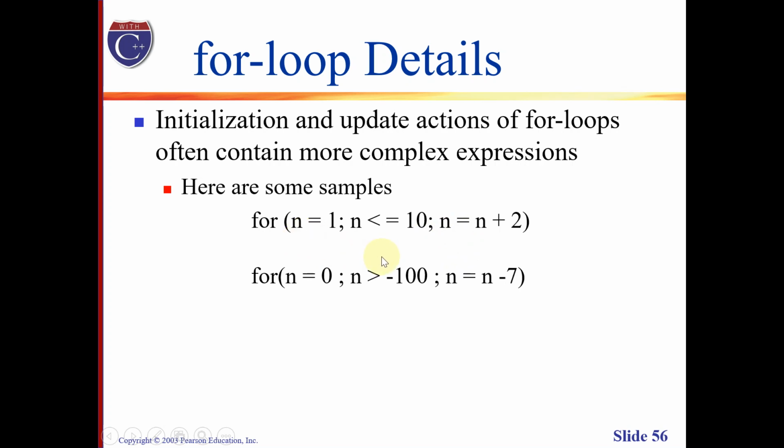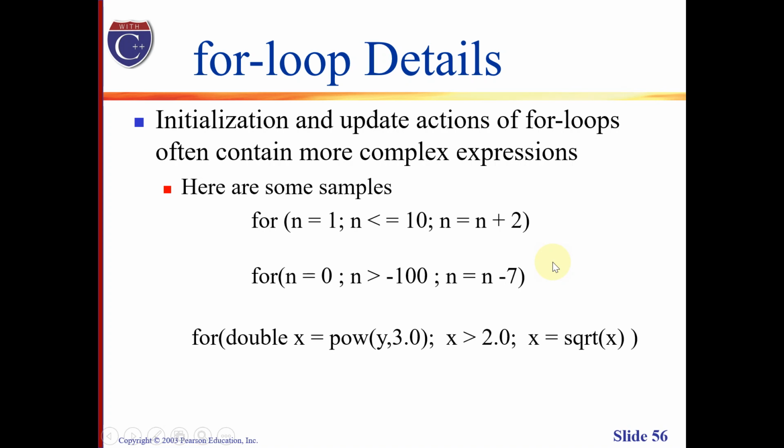For instance, for updating your counter variable, you can actually assign expressions such as this one. That would still work. Also, instead of assigning constant values, you can also assign them with a call to functions, such as this one.